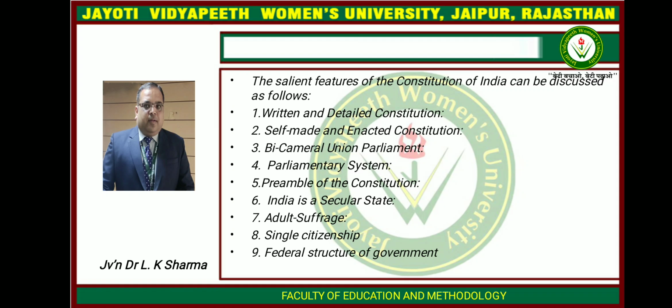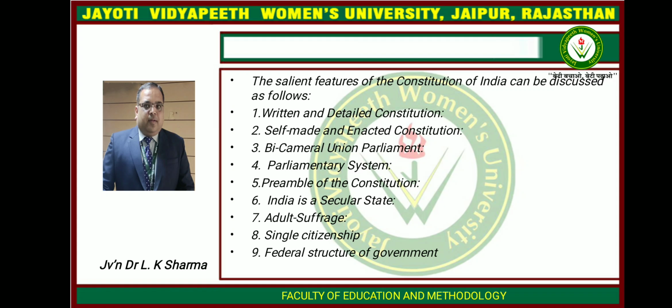Fifth one, the preamble of Indian Constitution. The preamble of the Constitution of India is a well drafted document which states the philosophy of the Constitution. Sixth one, India is a secular state. India gives a special status to no religion. There is no such thing as a state religion of India. This makes it different from theocratic states like the Islamic Republic of Pakistan and other Islamic countries. Further, India's secularism guarantees equal freedom to all religions. The Constitution grants right to religious freedom to all citizens.